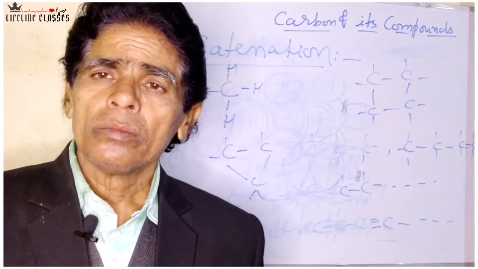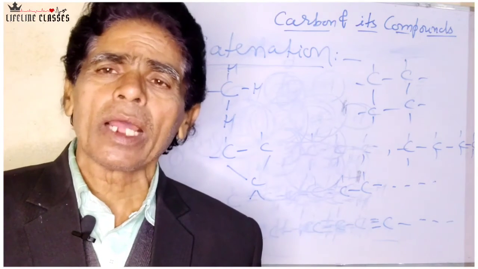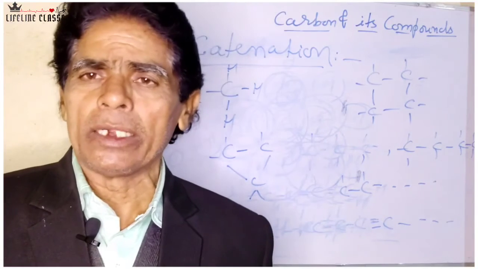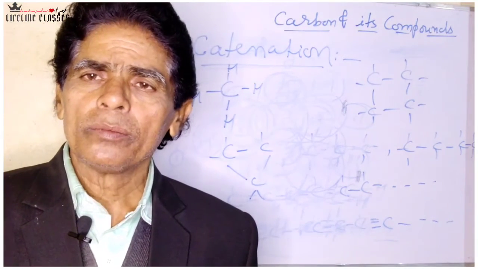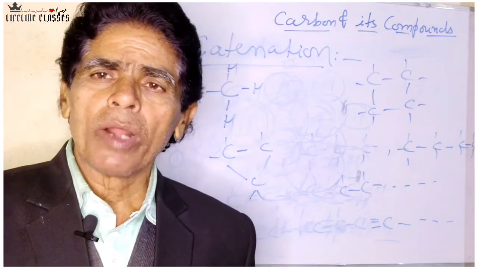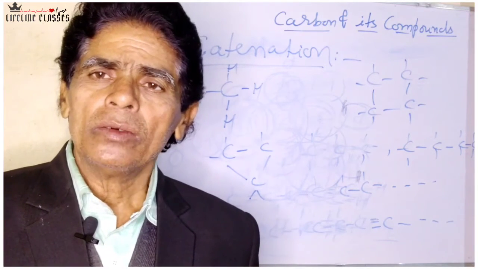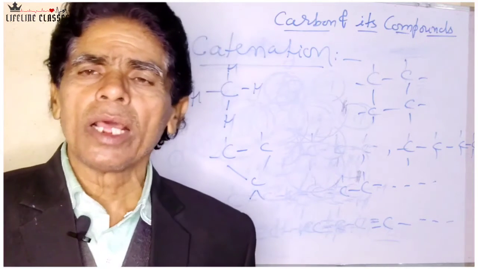Not only carbon chains, but other atoms as well as carbon are included. Just like in thiophene, sulfur is there. In furan, oxygen is there. In pyridine, nitrogen is there. In pyrrole, nitrogen is there.